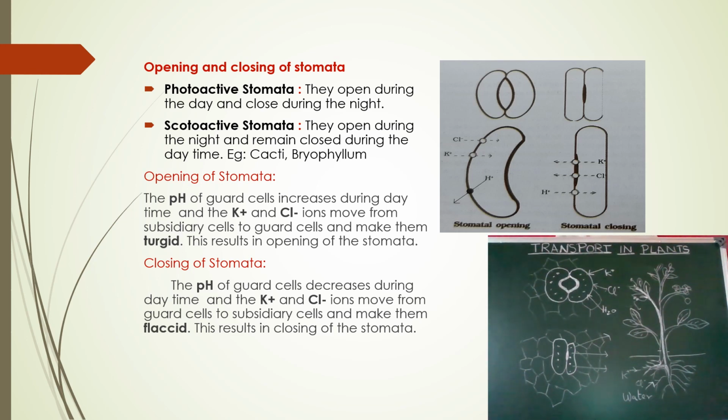To avoid transpiration, during the daytime the stoma is closed and at night it opens. Examples of this type of stomata can be seen in cacti and Bryophyllum.